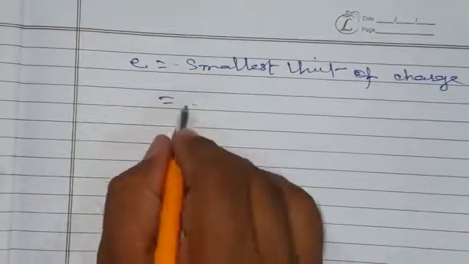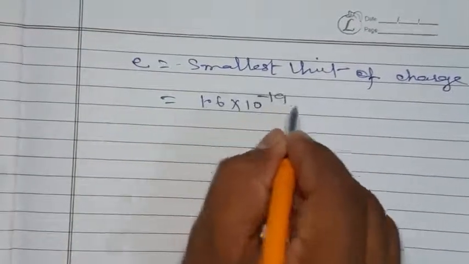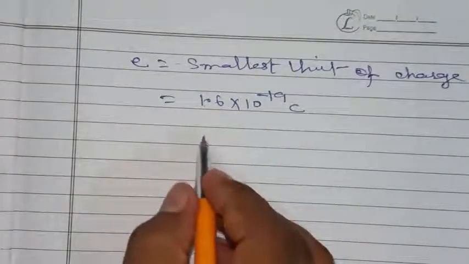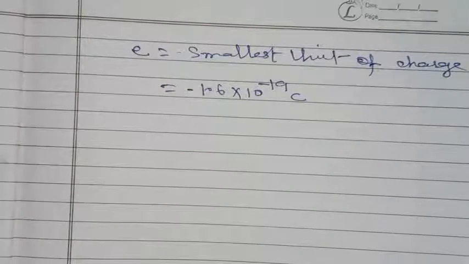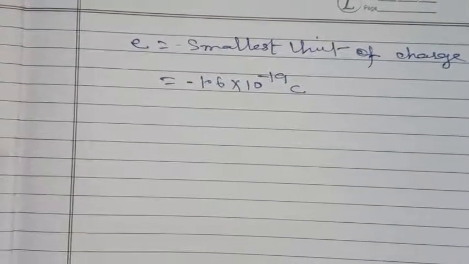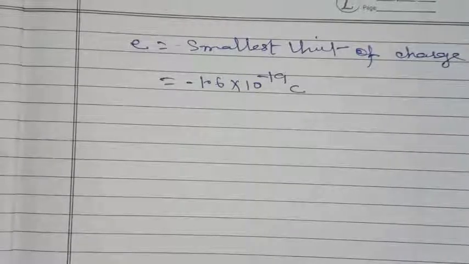Its value is equal to 1.6 into 10 to the power minus 19 coulomb, taking the minus sign, but here we are concerned only about its magnitude. So the magnitude of the smallest unit of charge is equal to 1.6 into 10 to the power minus 19 coulomb.